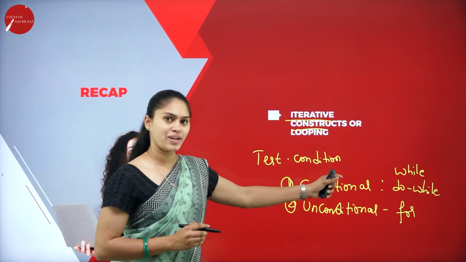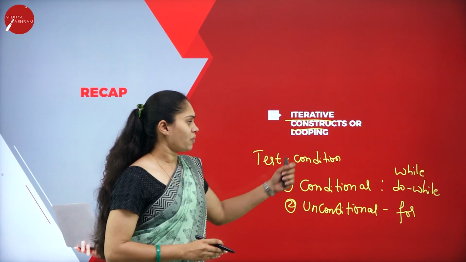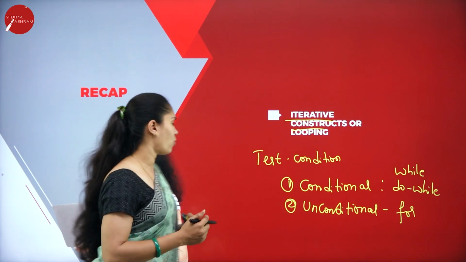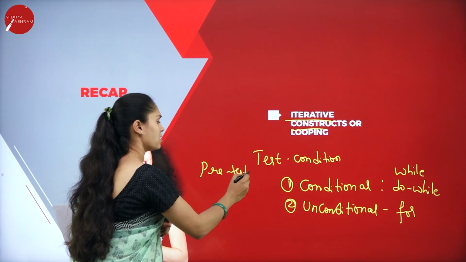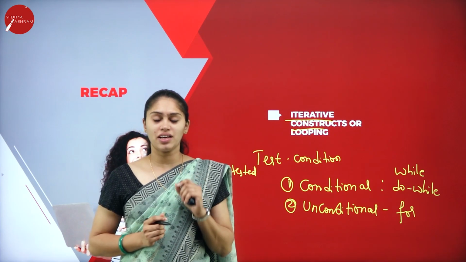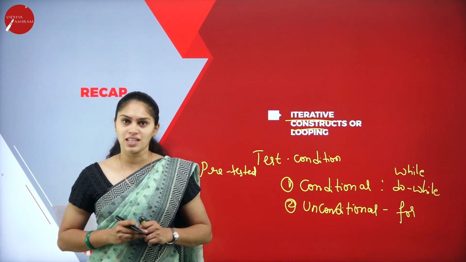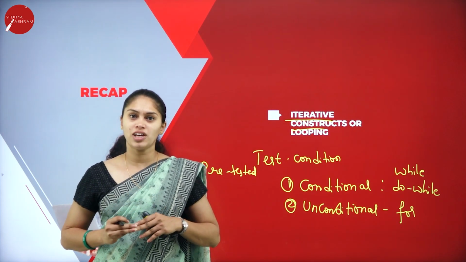So while and do while come under conditional looping, and for loop comes under unconditional. The while loop is also known as pre-tested. Why? Because here we check the condition first. If the condition is true, then only it will execute the set of statements. Otherwise, it comes out of the loop.